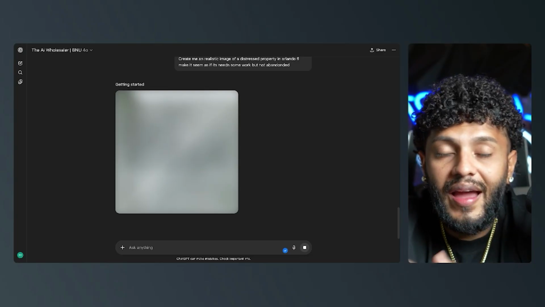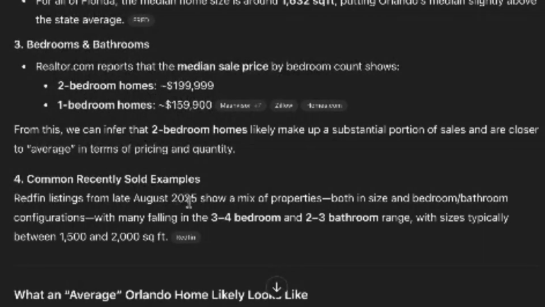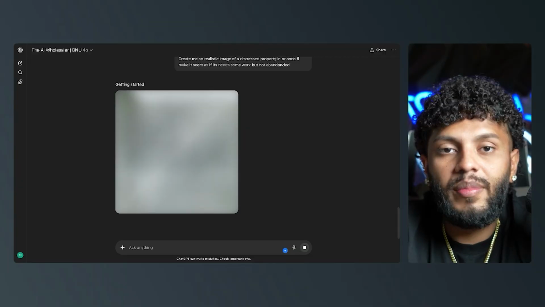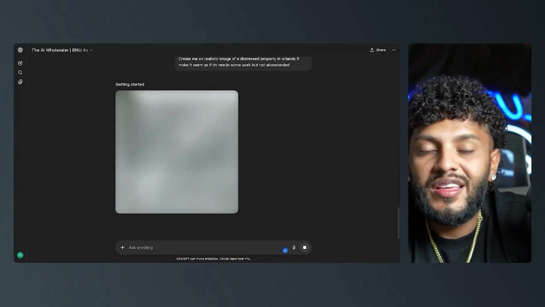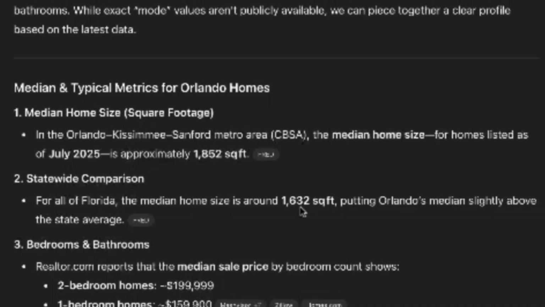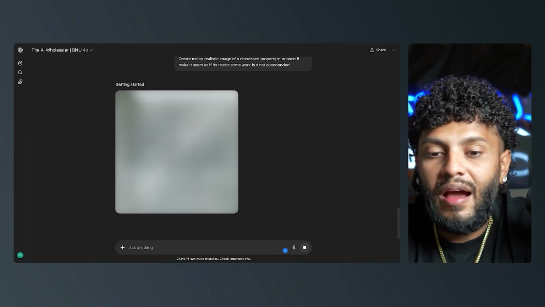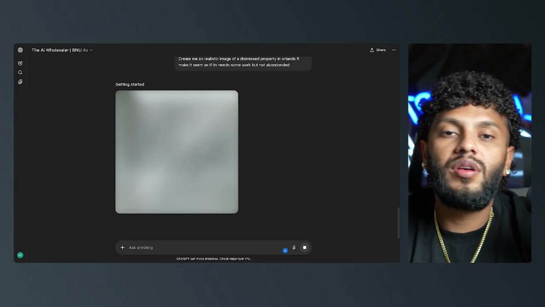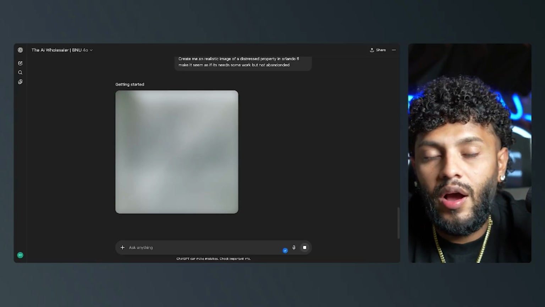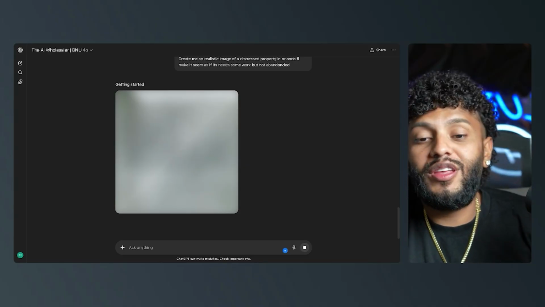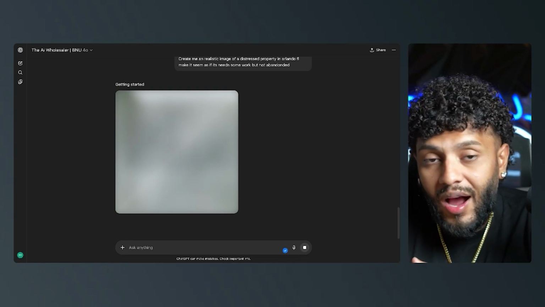As well, the AI wholesaler said that most of the average is a 3-2 or a 4-2, so I'm going to list it as a 3-2 or 4-2. Square footage, it also said anywhere between 1,500 to 2,000, 1,600 being the sweet spot, so I'm going to do that. Now, also, it's going to be the verbiage that we put in the description and the area that's going to allow you to entice these buyers into contacting you